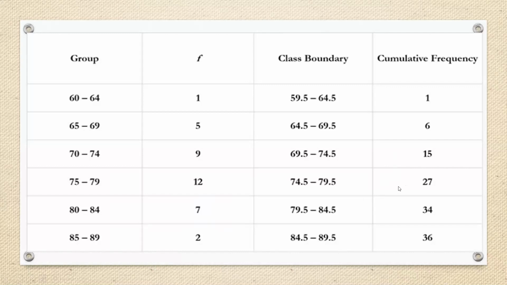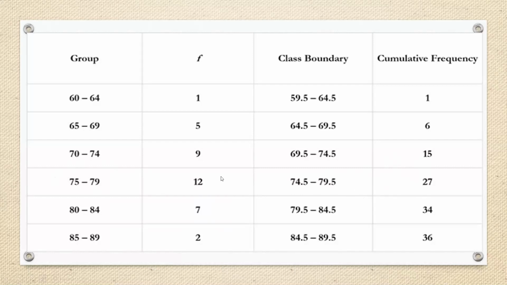So this means 74.5 till 79.5. This is the median group because 27 is greater than 18, or 18 is less than 15. So we cannot take this group. We can just take the 27, because 27 is greater than 18.